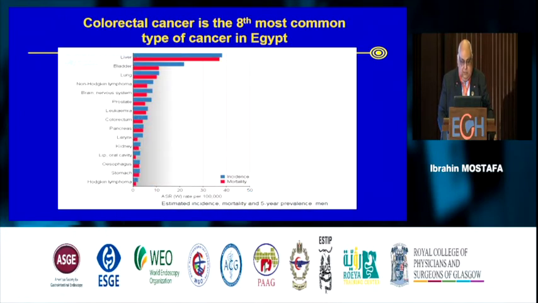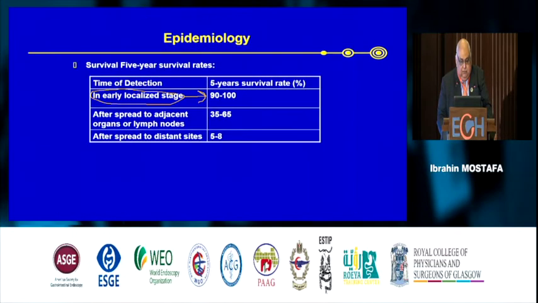In Egypt, also, it's number 8 for the cancers in Egypt, but this is not for a minimal study. This slide is very important to see, because if you look here at early diagnosis,